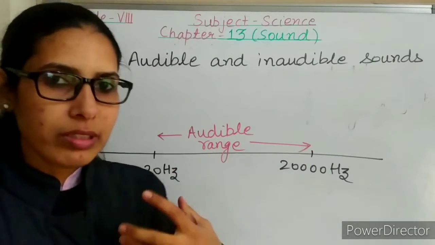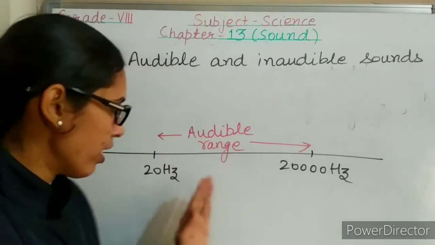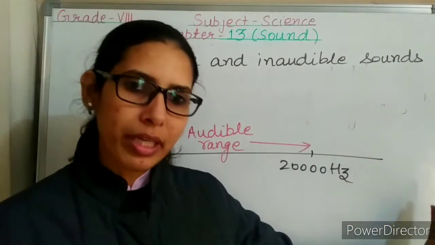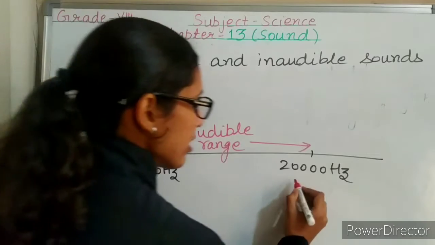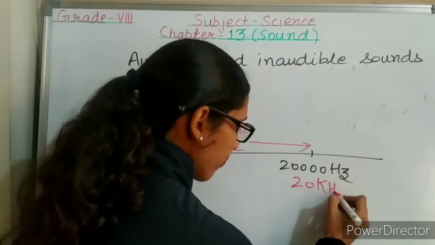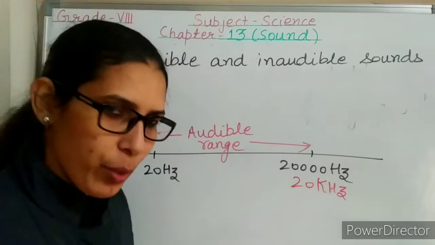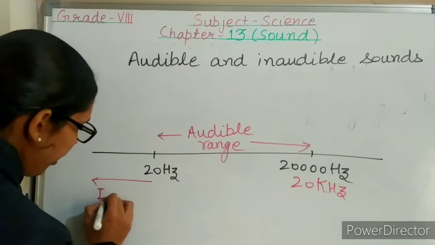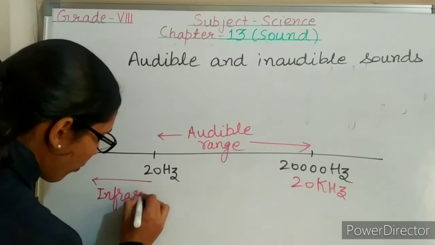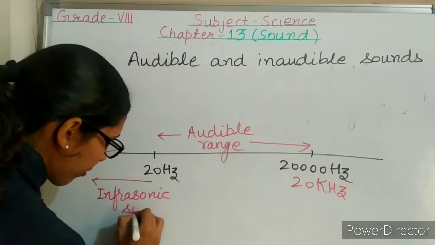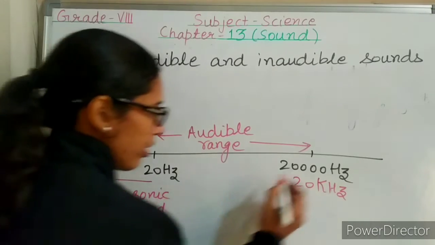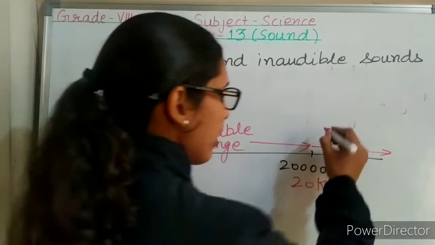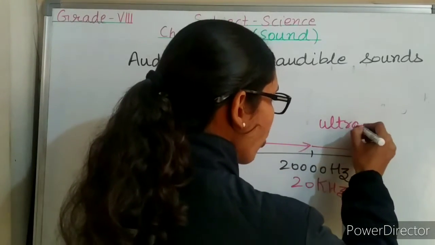So what about the sounds having frequency less than 20 hertz or more than 20 kilohertz? The sounds having frequency less than 20 hertz are known as infrasonic sound. And the sounds having frequency more than 20 kilohertz are known as ultrasonic sound.